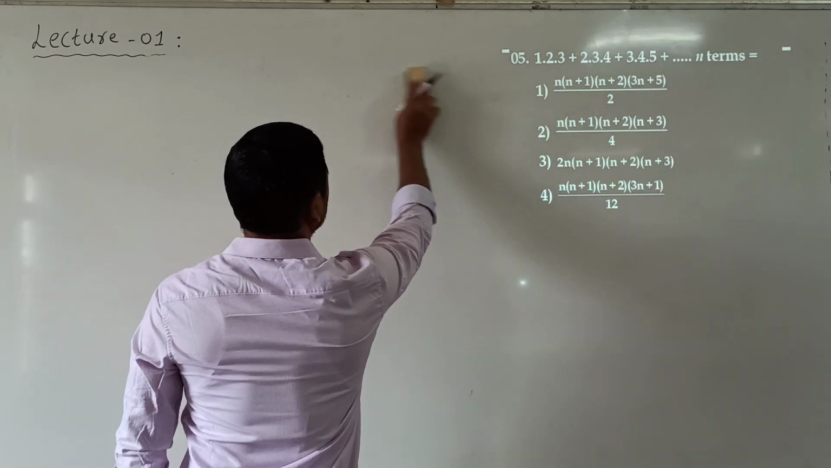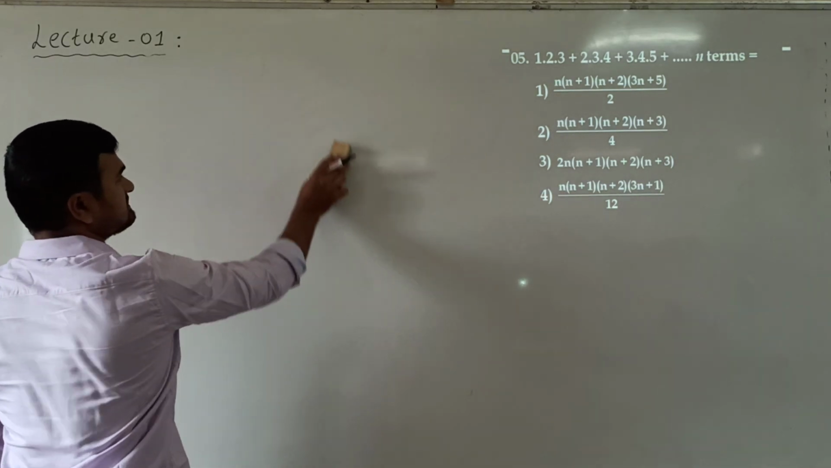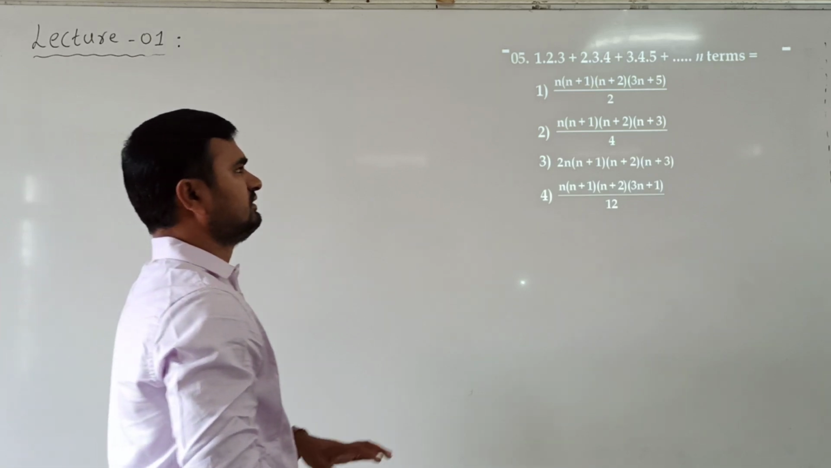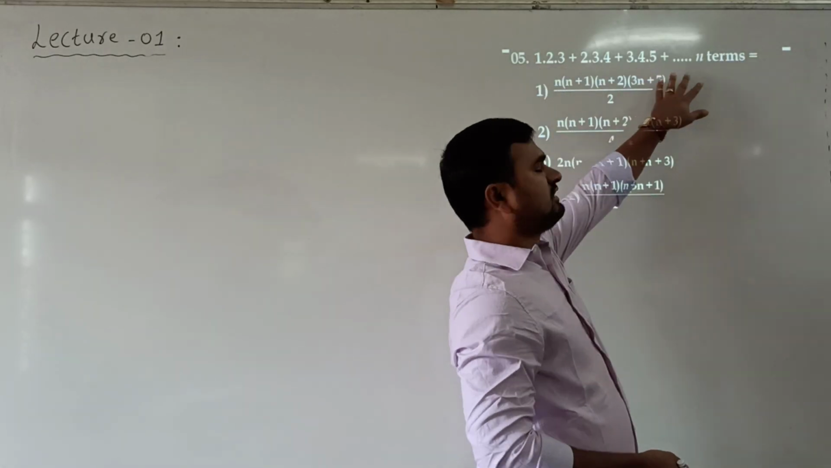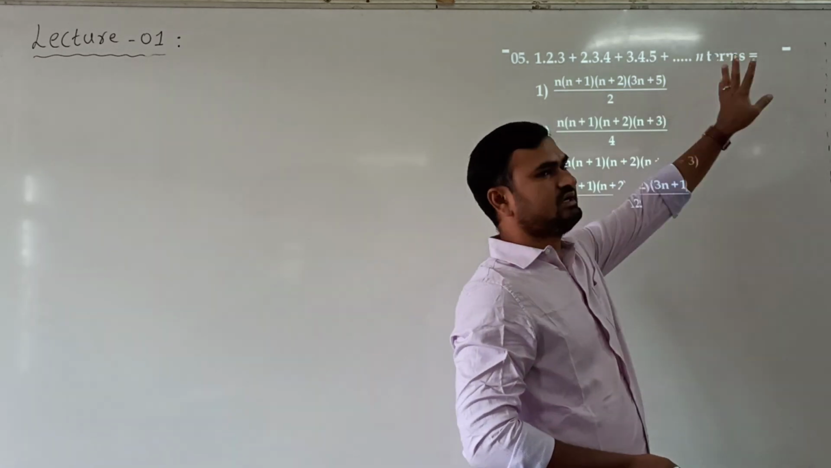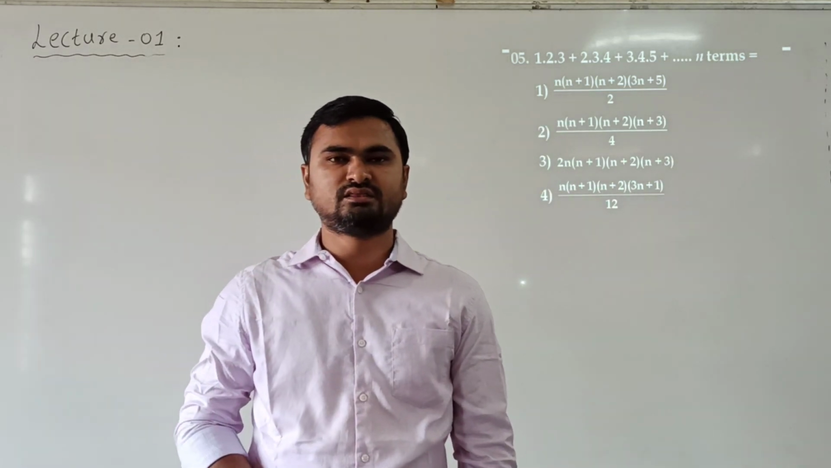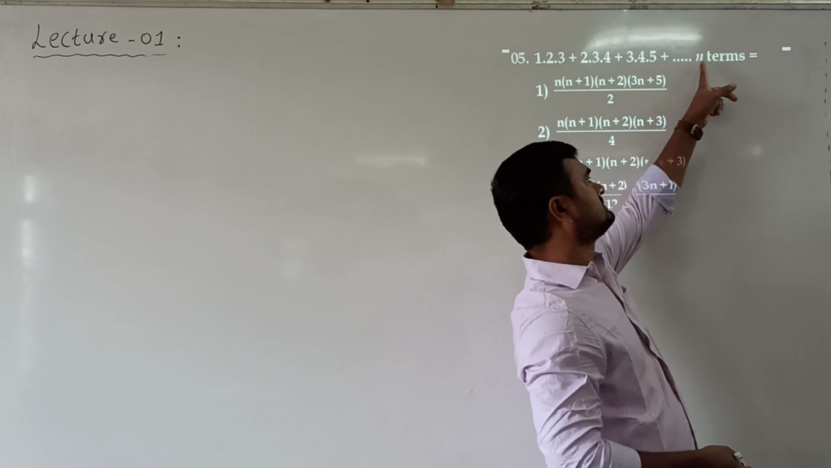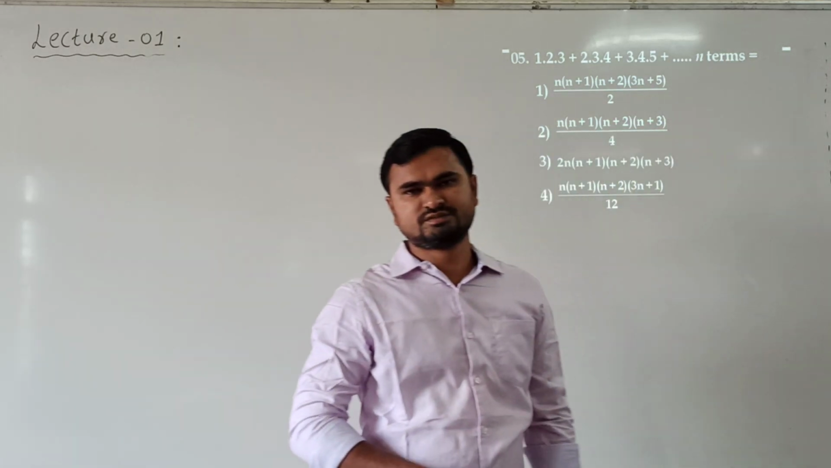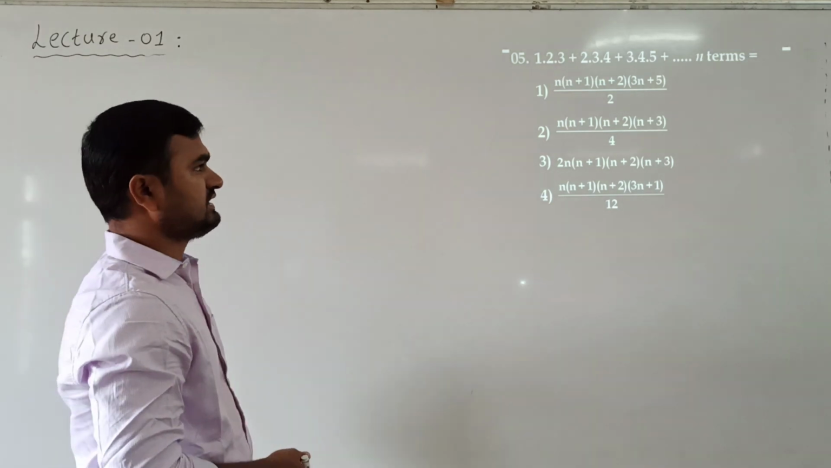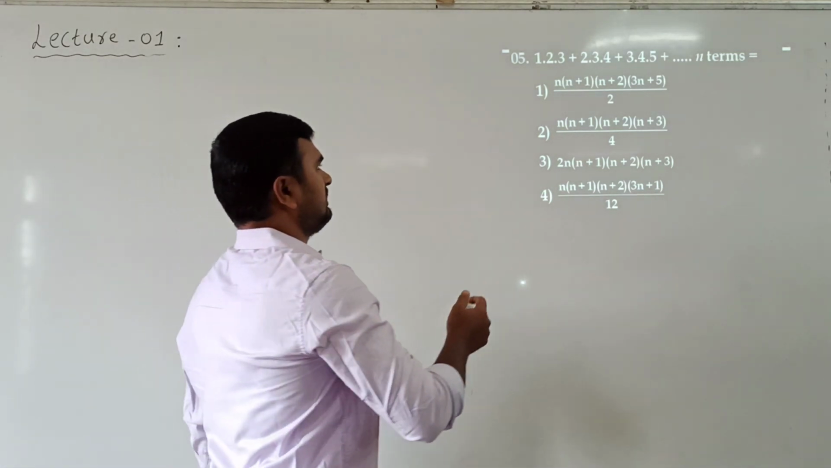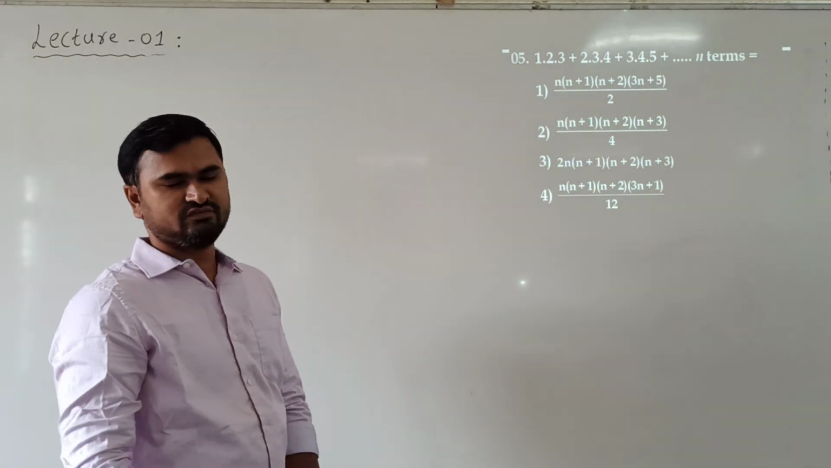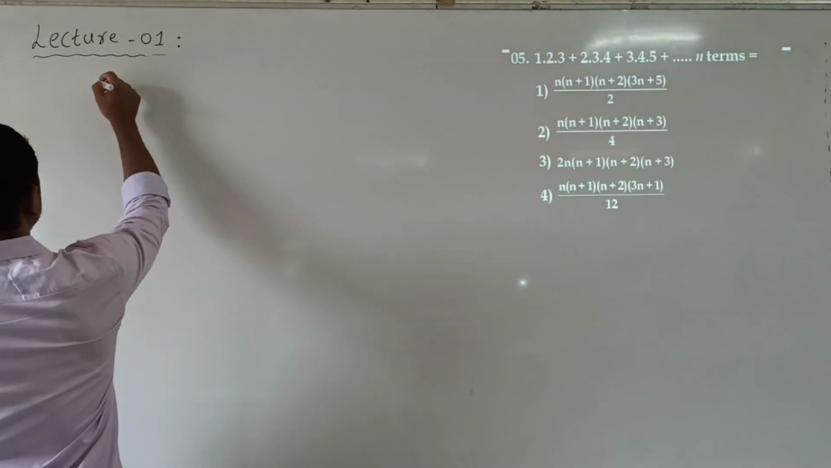Series is given: 1 into 2 into 3 plus 2 into 3 into 4 plus 3 into 4 into 5 and so on. So we have to find the sum of this series up to where? Up to n terms. So here we don't need the nth term. What we are finding is the sum of these terms up to n terms. That is Sn is needed. So solving this directly for taking the sum of n terms will be complex. So let us verify here also. So verification method will be used.